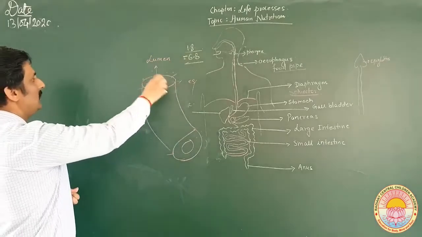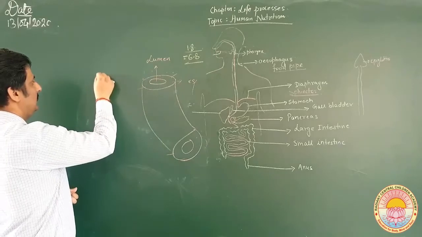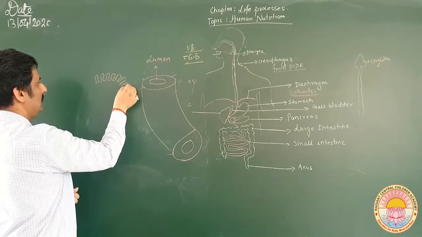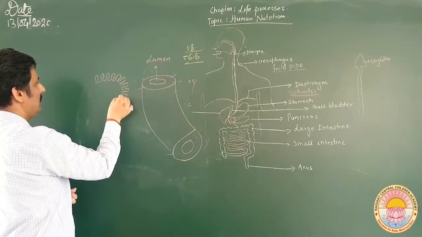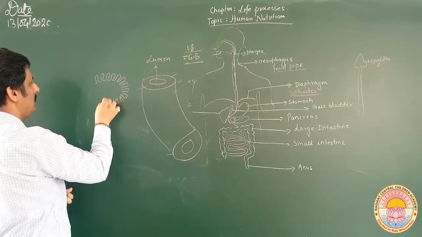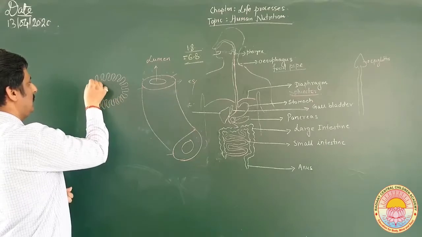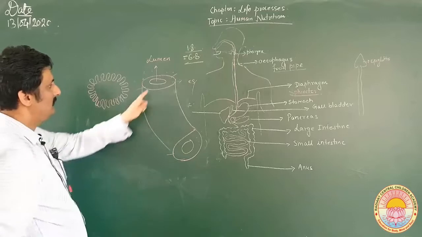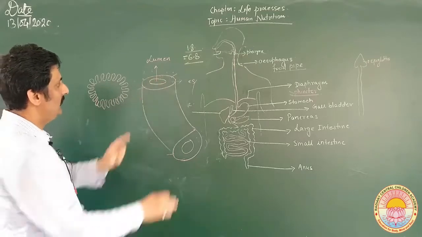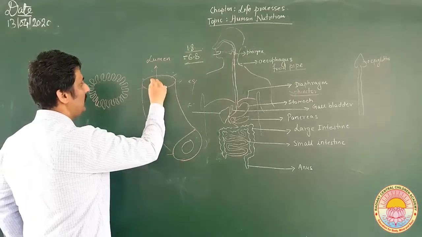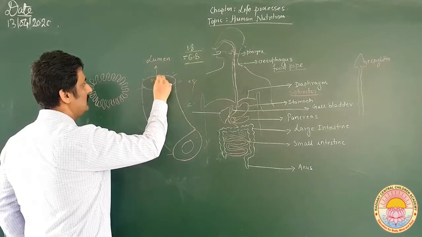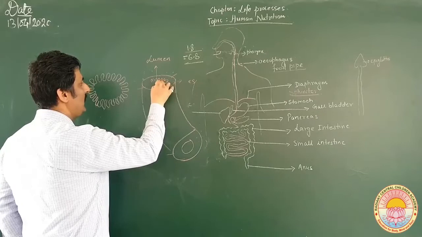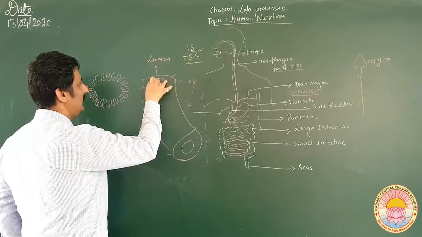This lumen is not like this, this is like this. This region is like something like this. Infoldings are present, you can see.